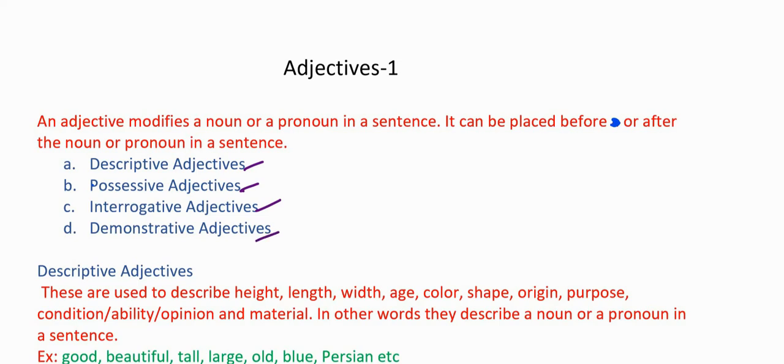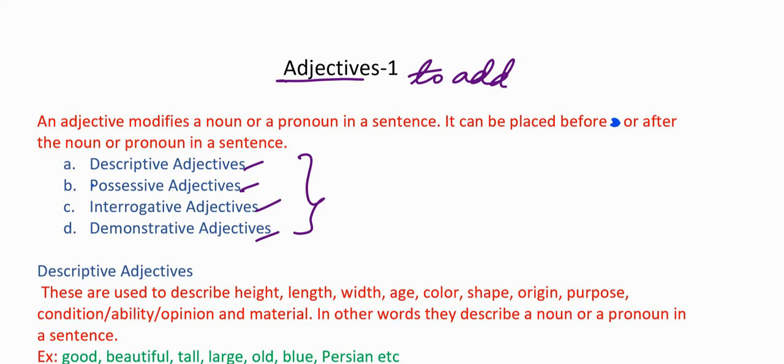Now, before we get into knowing each of these four adjectives, let us first understand what is an adjective. Adjective literally means to add something to a given noun or a pronoun in a sentence. Adjectives are the words which give us more detail or information about a noun or a pronoun in a sentence.